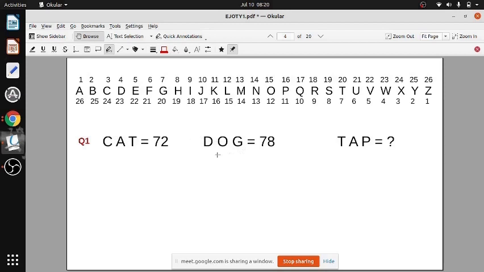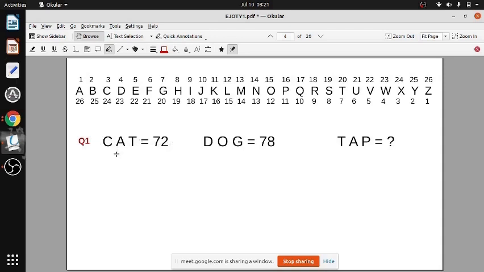Okay. Now see how we proceed, and also note that the number of letters is not equal to the number of digits. You can't put C equal to 7, A equal to 2, it will not work like that. Then there should be a three digit number. If you are putting letter by letter, C equal to 3, then A equal to 1, there should be 3 letters. We have got only 2 letters. So it can't be letter by letter.